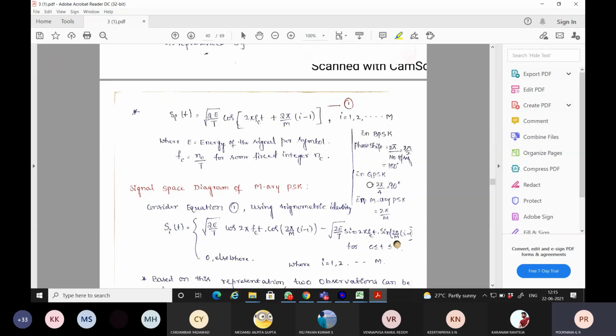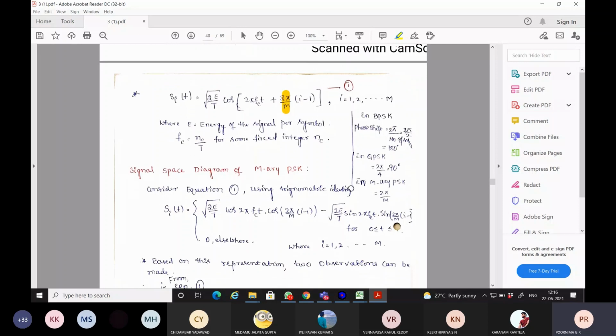In QPSK, 4 symbols we are taking, 2 pi by 4, so each signal will have a phase shift of 90 degrees. So in M-ary PSK, the same concept when applied, it is 2 pi by M. That is the reason why we are going for this 2 pi by M factor associated with the modulated M-ary PSK signal.